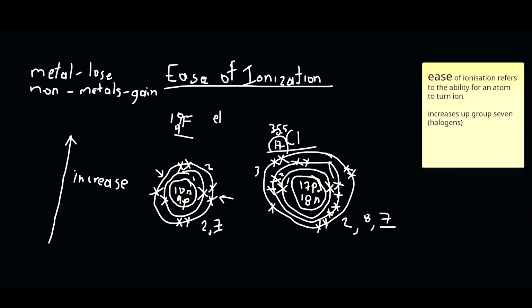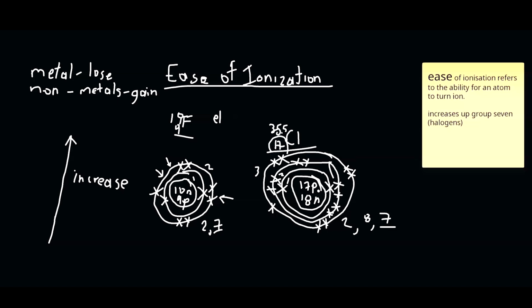All right. So for the outer shell you're seeing here, there is always a pull. The closer the outer shell is to the nucleus, the greater the pull on it by the nucleus.